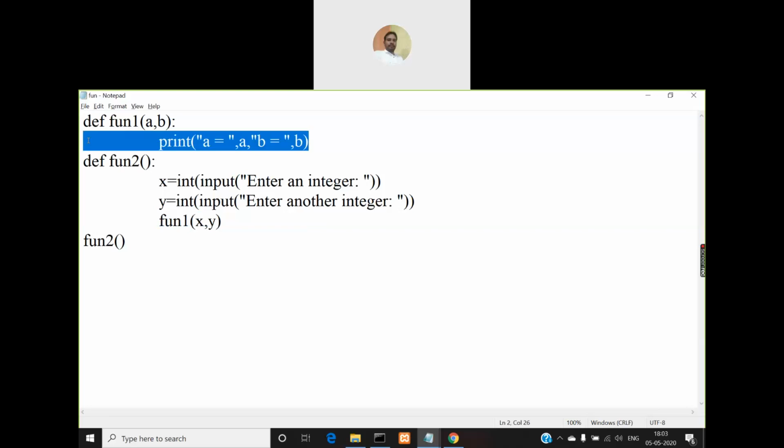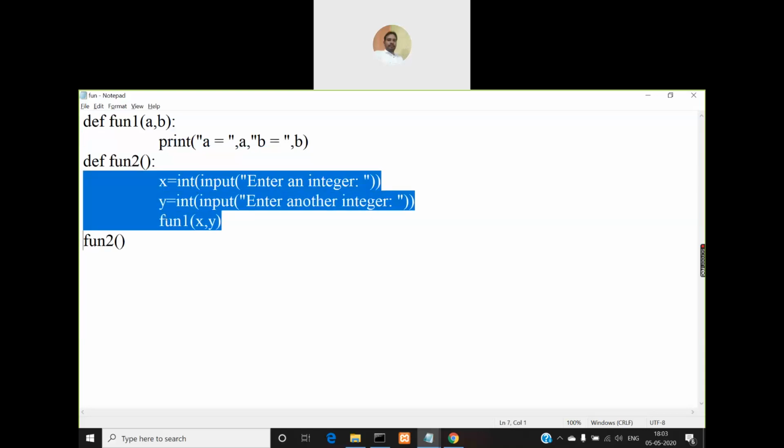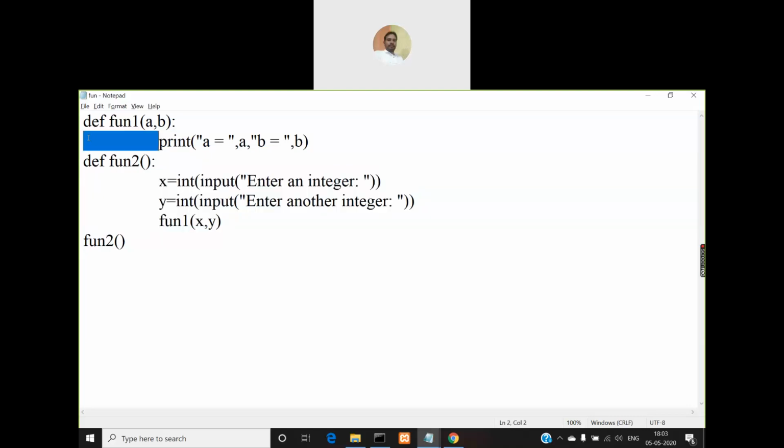So now the entire program statements are being executed in this way. First this statement gets executed, then these three statements get executed, and in the last statement of this fun2 you are making a call to the remaining function, that is fun1, and this will print the values of a and b.